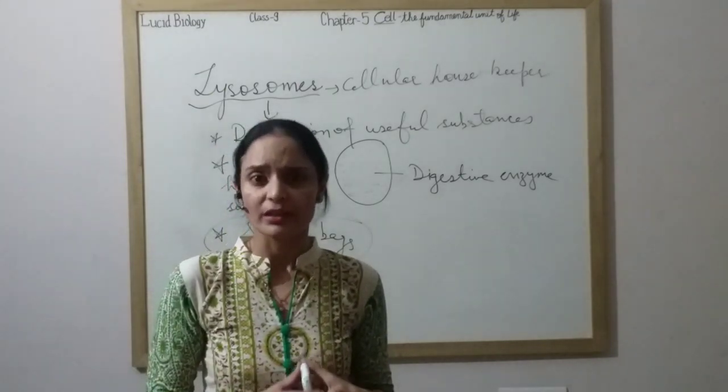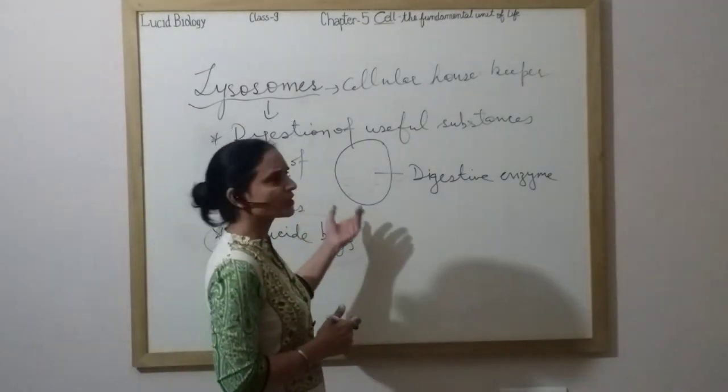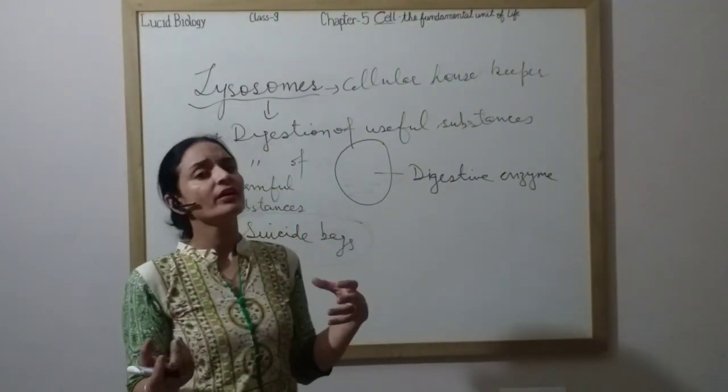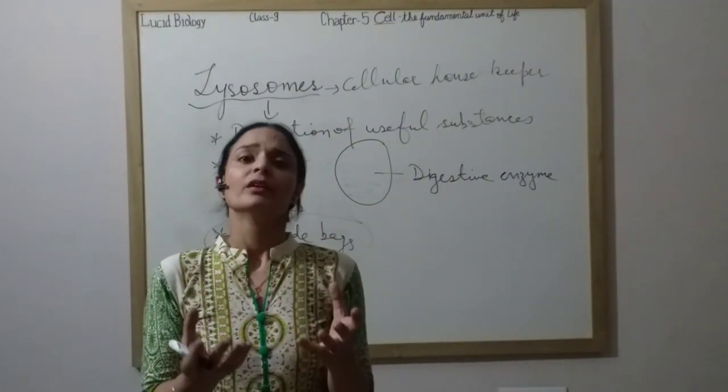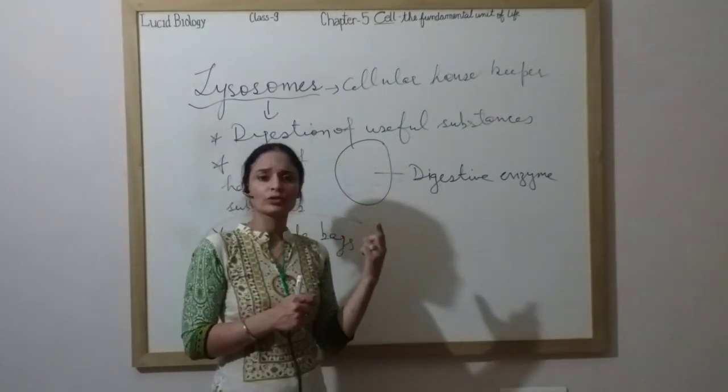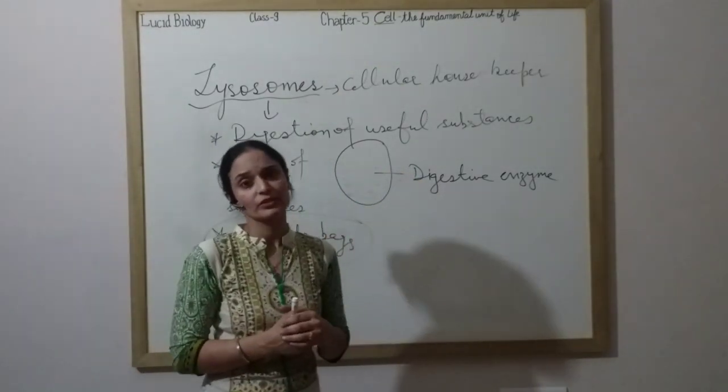to the cell. Okay, the structure is very simple. It is just like a vesicle because it is produced by the Golgi apparatus. It is just like a vesicle having a membrane bound structure and very powerful digestive enzymes.